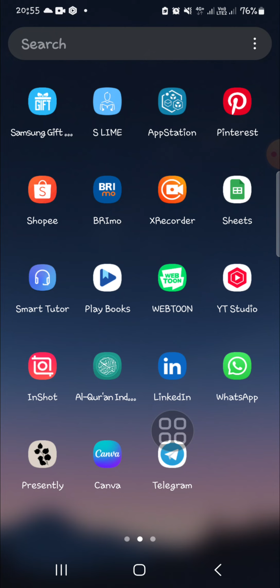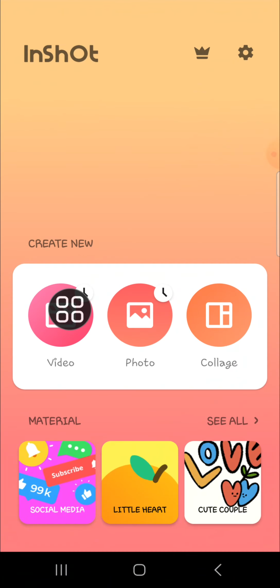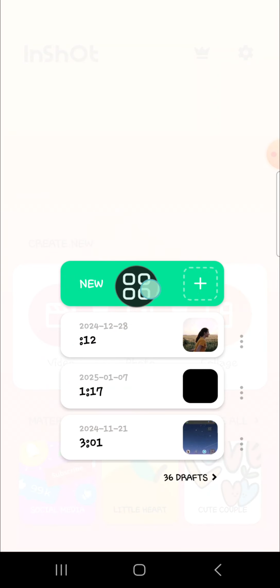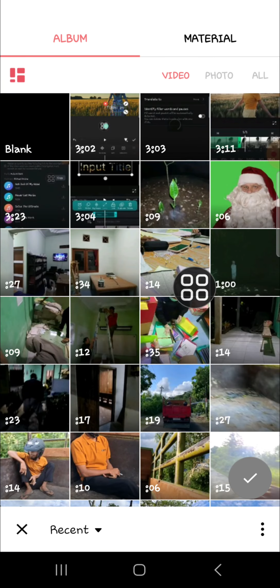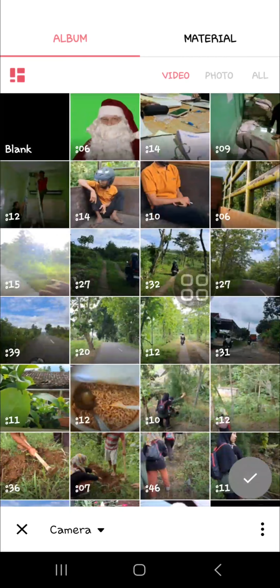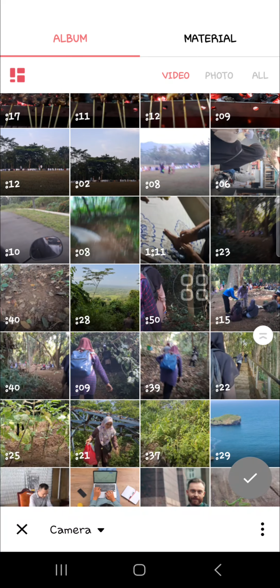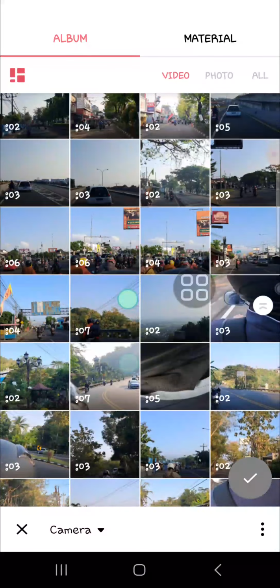First of all, I'm gonna open up my InShot application on my mobile phone, and then I'm going to create a new project. So I'm gonna select video and then select new, and we can choose a video we want to edit or a video we want to add typewriter caption to. Okay, for the video, I'm just going to choose video from my camera album, and I'm gonna choose video from here.